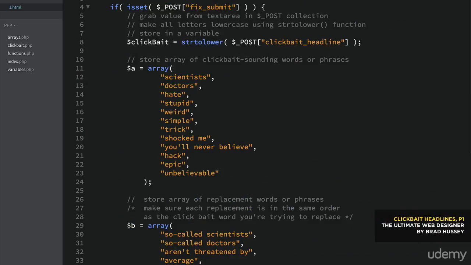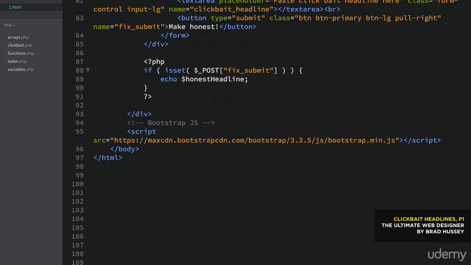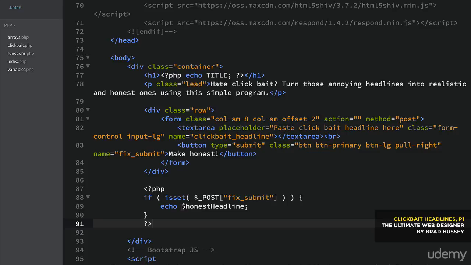We know that our functions up here work. So why don't we just make this echo a little bit more intuitive. So let's say echo, we're going to go in a string here. Make sure you use your semicolons. Strong tag, so HTML, and that's going to have the class, and single quotes within your double quotes there, remember, or vice versa. If you're using single quotes around everything, use double quotes within. Text-danger, it's a Bootstrap class. Original headline, and then outside of that, we're going to have a level 4 heading.